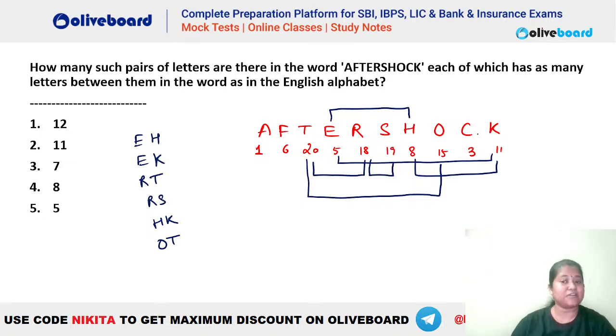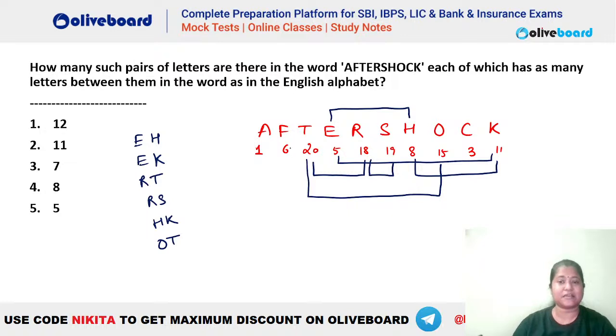Now with this C, do we have anything? After 3, look: 3, 4, 5, 6, 7, 8, 9, 10, 11. No. With this 11, do we have anything? Let's check. 11, 12, 13, 14, 15, 16, 17, 18. No. So the answer to this question I am getting as 6.